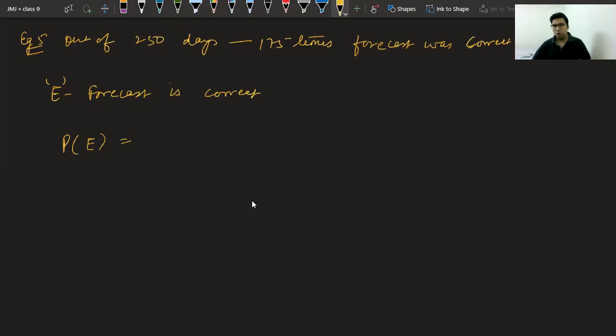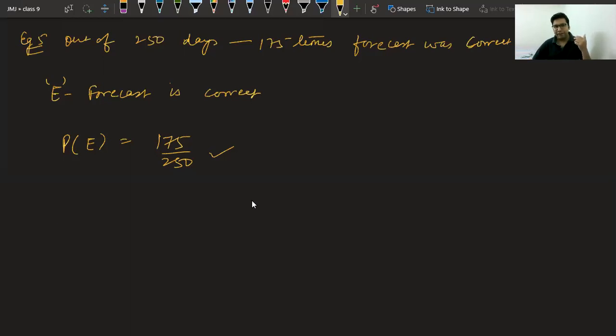175 upon 250. Yes, 175 upon 250 is the probability of this forecast to be correct. Class, what is the other event possible? In this experiment, there are only two events possible. Either the forecast will be correct or it will be incorrect. Yes class, what is the second event possible in this case? It will be incorrect, the only other possibility.